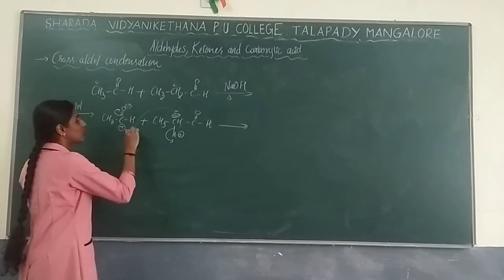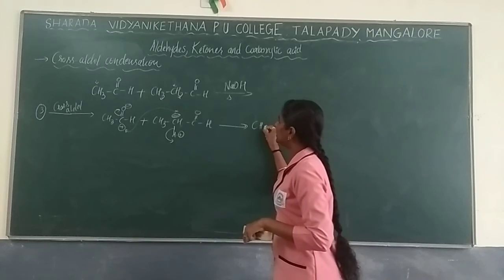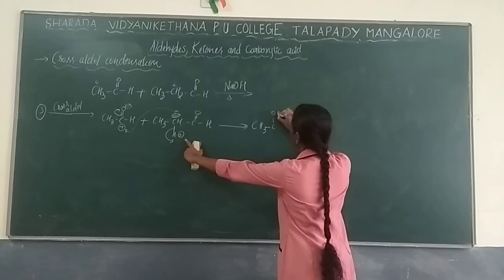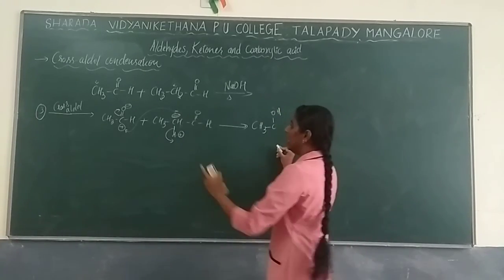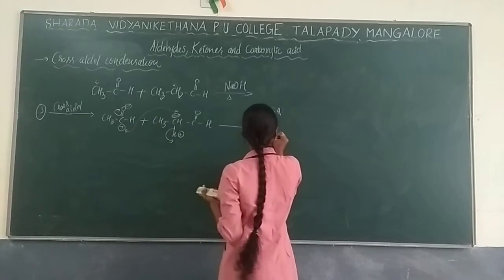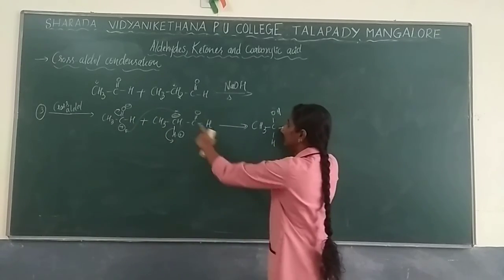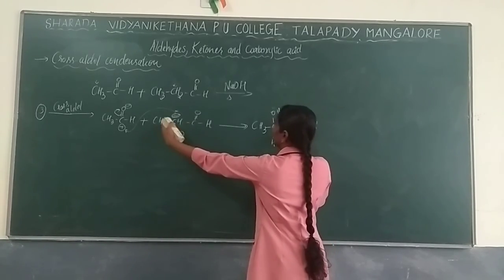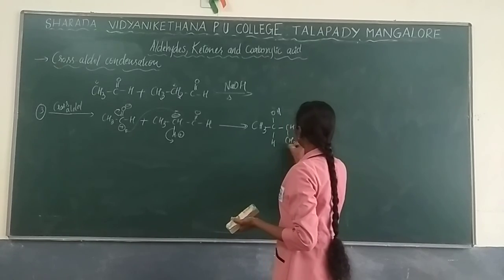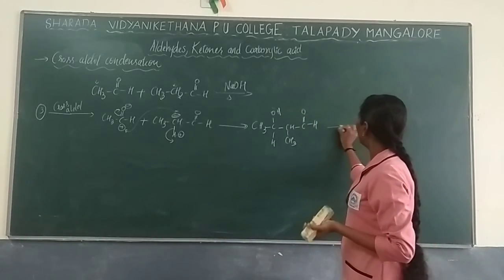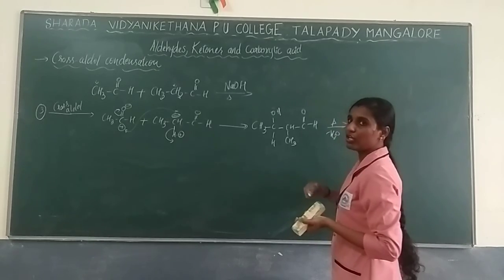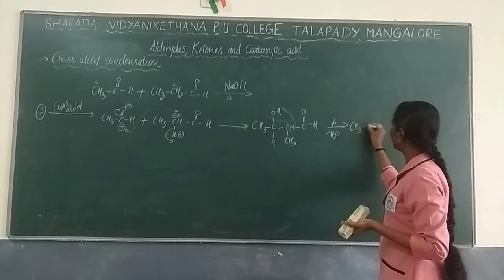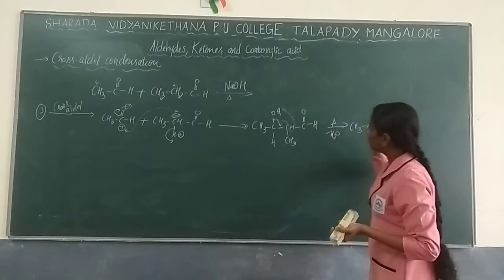Now what will happen? This negative charge will attack over here. You will get CH3, C, O minus, but that minus gets attached to this hydrogen so that you get OH. Next, this will be attacked from down here. So write down hydrogen down and here CH, C double bond O with hydrogen, for this CH3 whatever is there. Now on condensation you are going to remove a water molecule. So remove the water molecule from here. What will be the product? CH3, C. So give this bond here. Don't forget to give this